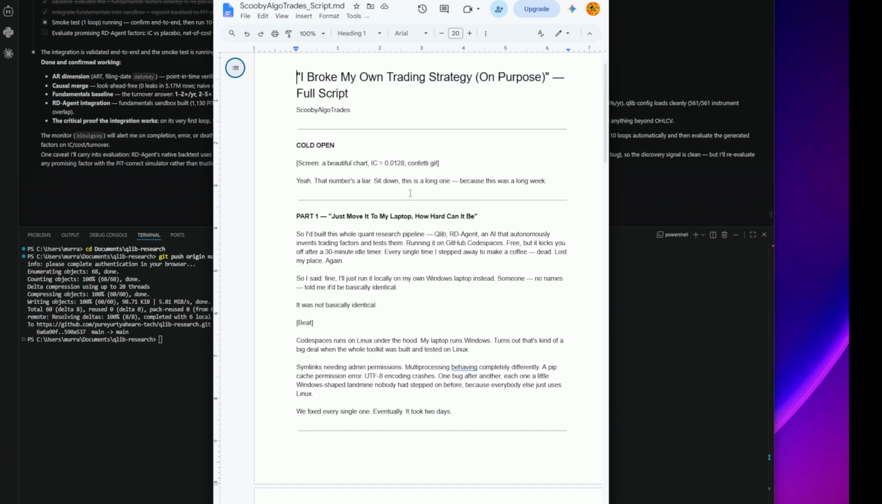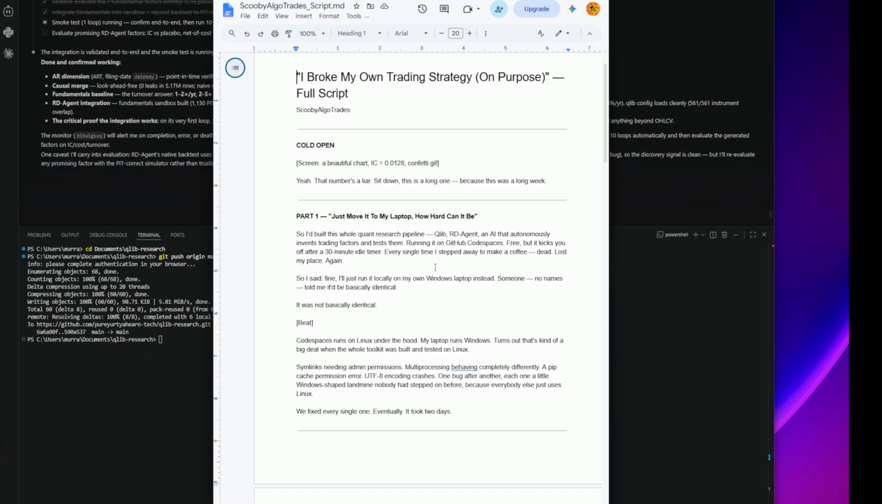I'll just read it here. So I built this whole quant research pipeline, which is Qlib with the agent, an AI that autonomously invents trading factors and tests them, running it on GitHub Codespaces. So we got that. It's free, but it kicks you after an idle timer. It was more like 4 hours, actually. But every single time I stepped away to make coffee, dead. I lost my place again. So I said, fine, I'll just run it locally on my Windows laptop instead. Someone, no names.